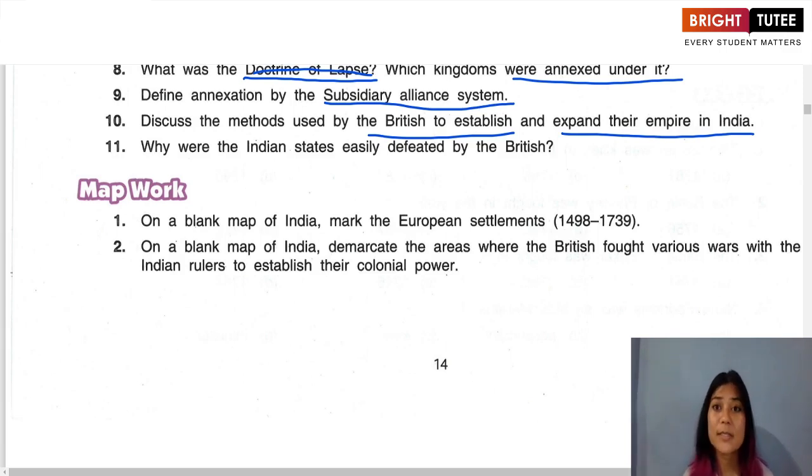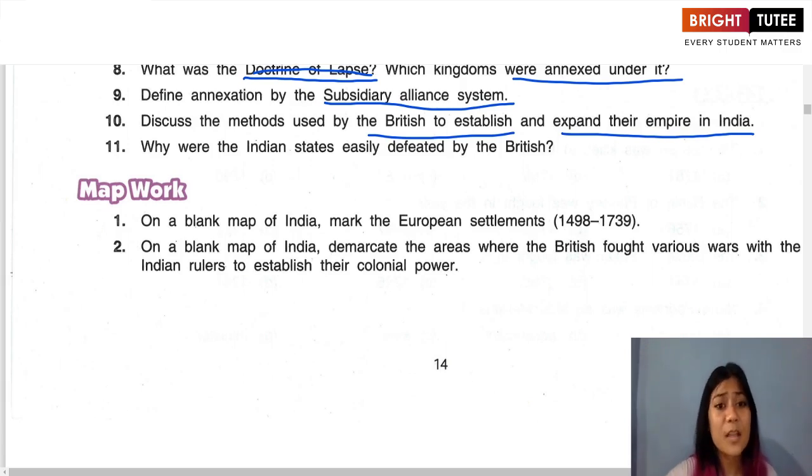And the second one is the subsidiary alliance. So what it was, who introduced it, what it did to the Indian rulers' kingdoms, and how it helped in annexing the kingdoms of the Indian rulers, and thereby ultimately expanding the British Empire. So that you can write point by point.